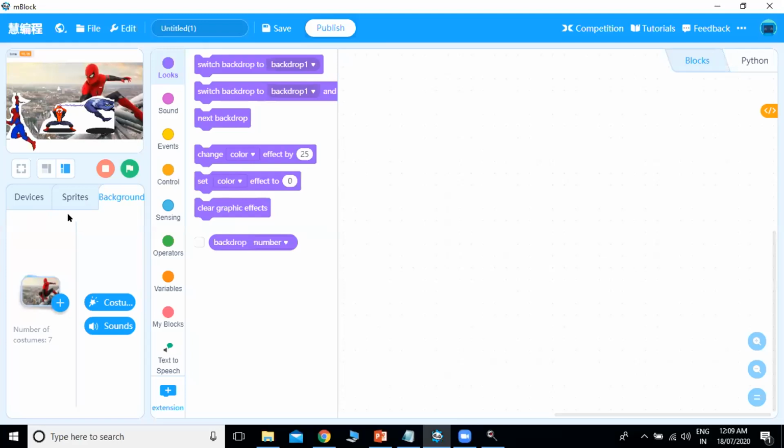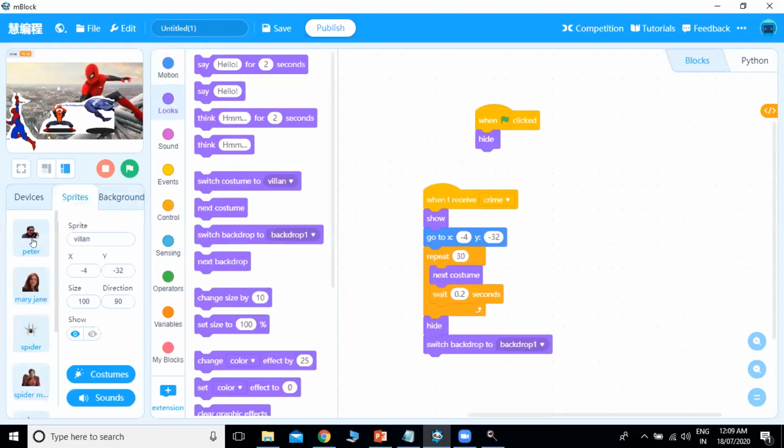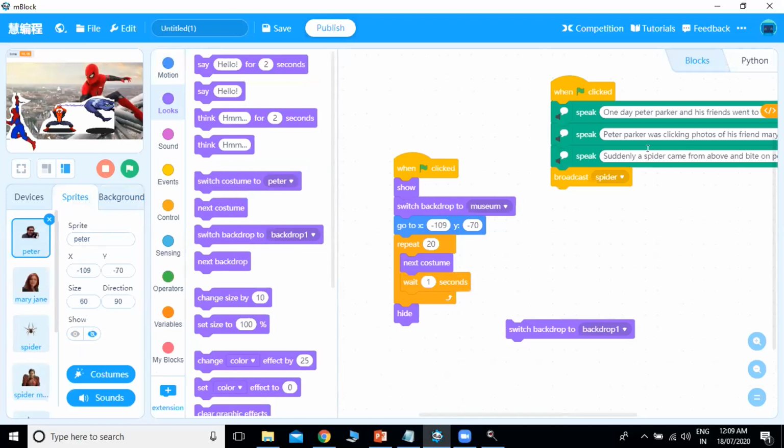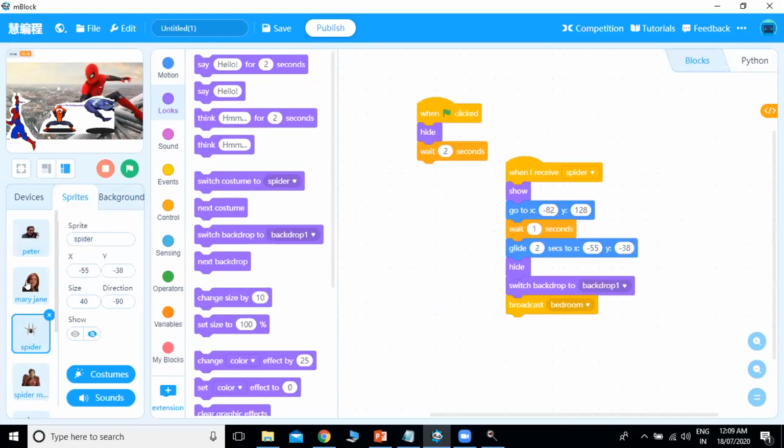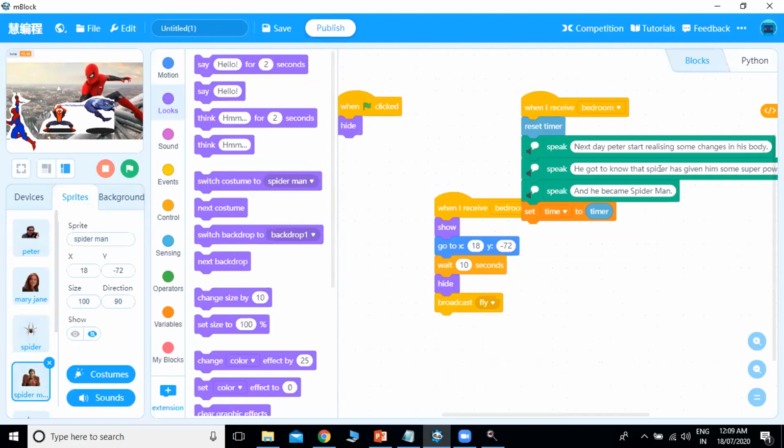So now we have to just add the script. We have to complete the script for the rest. So here we have started the script that one day Peter Parker and his friends went to the museum. Parker was clicking photos of his friend, and suddenly the spider came. It bites the finger. So next day, Peter Parker realized that there was some changes in his body, and he got some superpowers, and he became Spider-Man. So when he became Spider-Man, he saved his city.